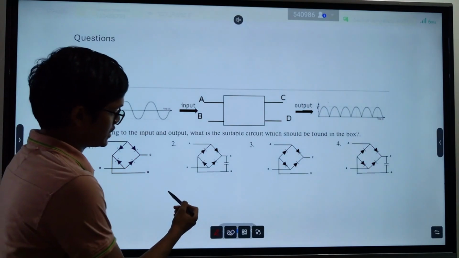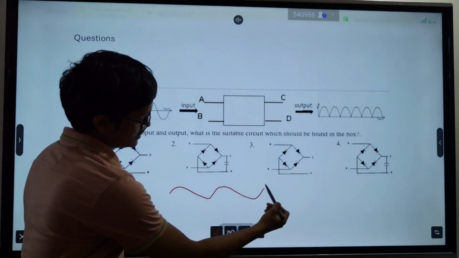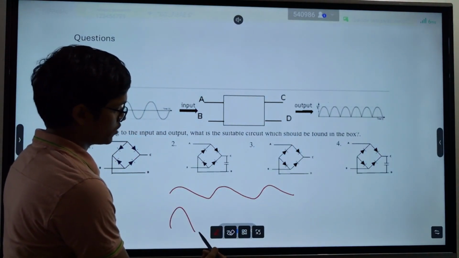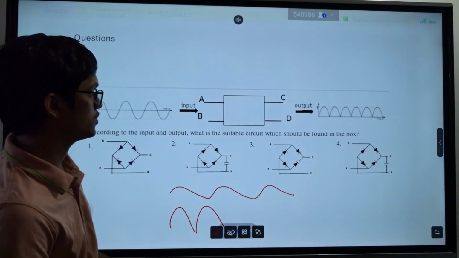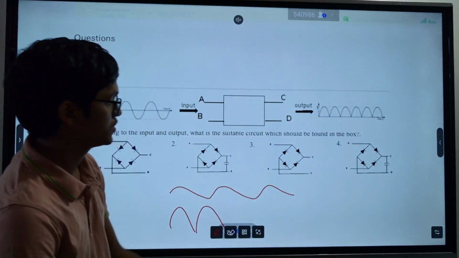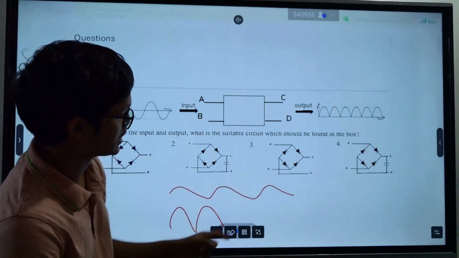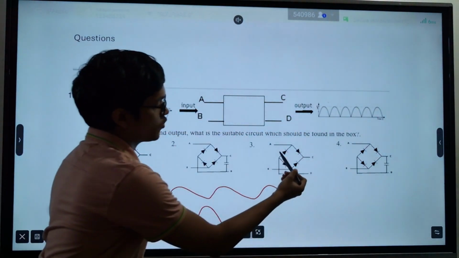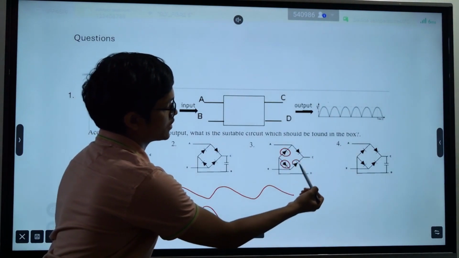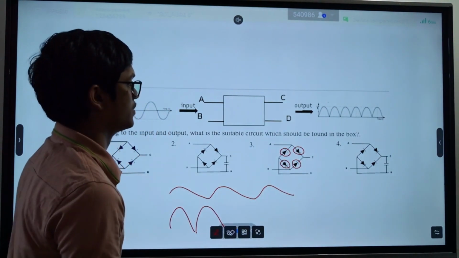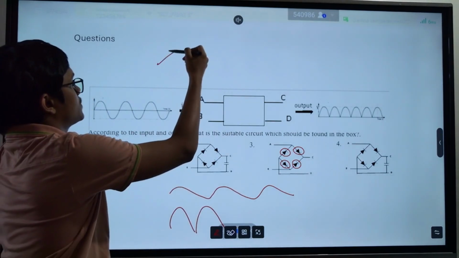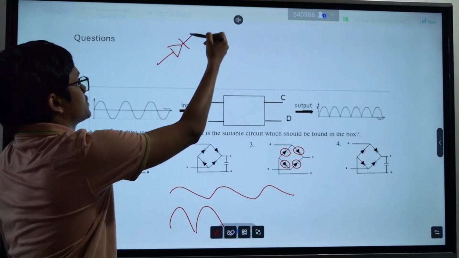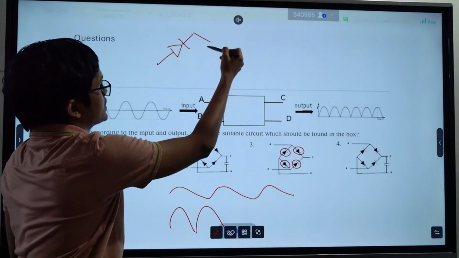So you don't have a capacitor here. So the answer should be this one. Here it's connected properly, this direction and this direction. Just see how to draw the diagram properly. Remember that part. You connect two diodes like this.